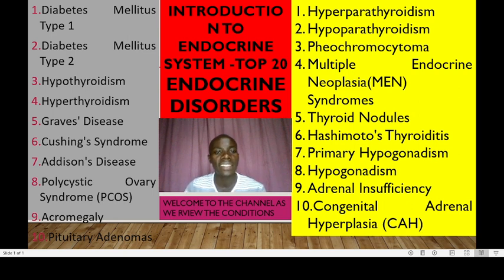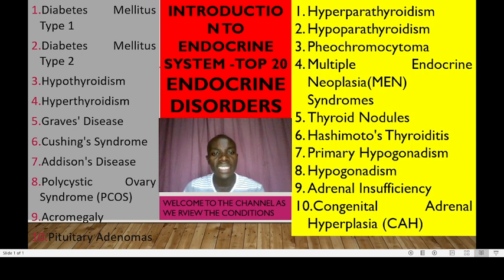weight loss, and anxiety. Graves' disease also emanates from the thyroid gland and is an autoimmune disorder that leads to hyperthyroidism due to overproduction of thyroxine and triiodothyronine. Cushing syndrome is the sixth common condition, characterized by excessive levels of cortisol hormone and is often caused by endocrine gland tumors or prolonged use of corticosteroid medication.